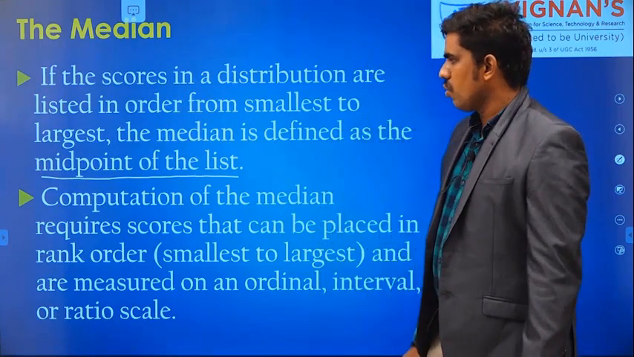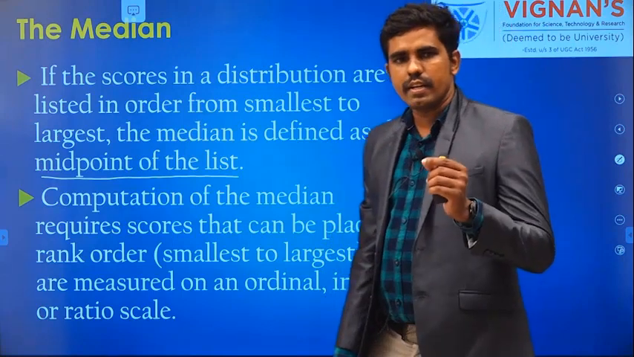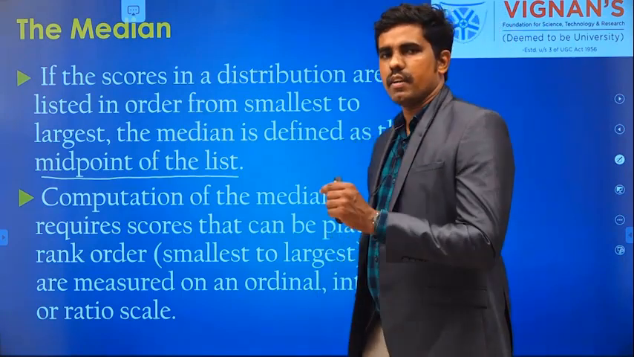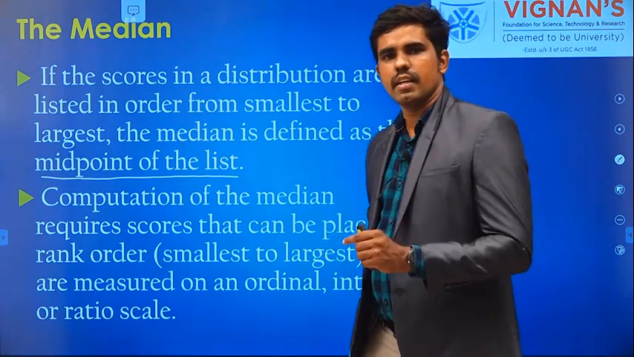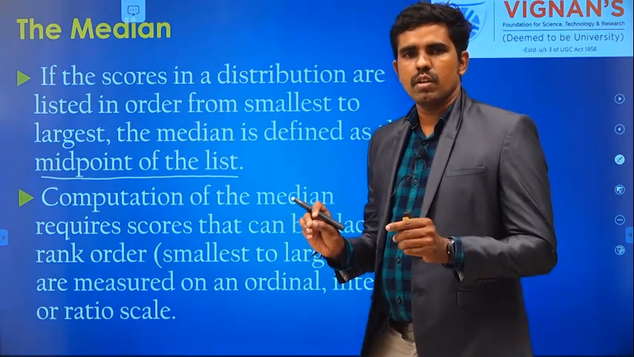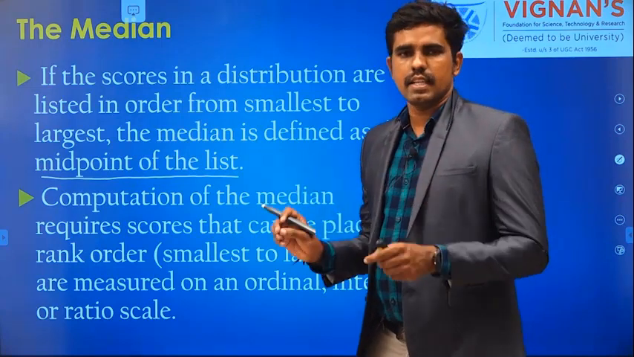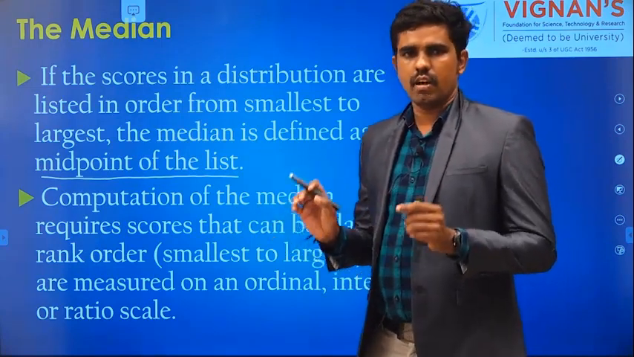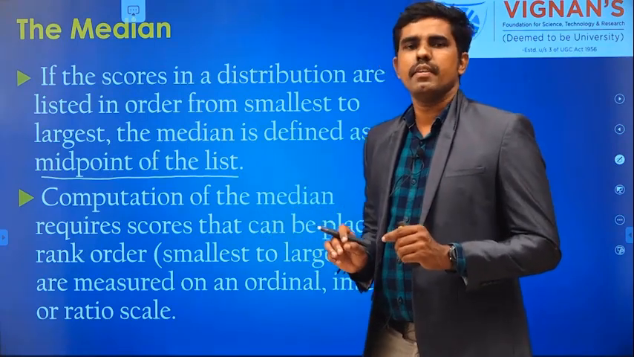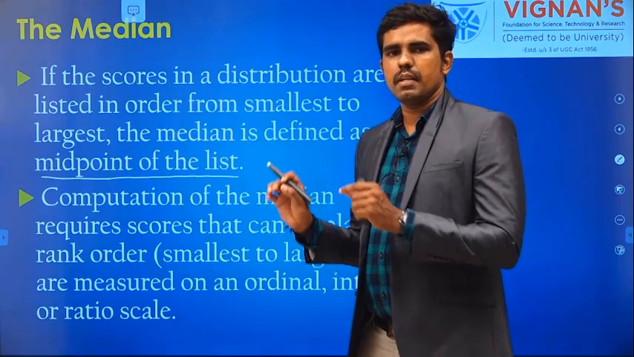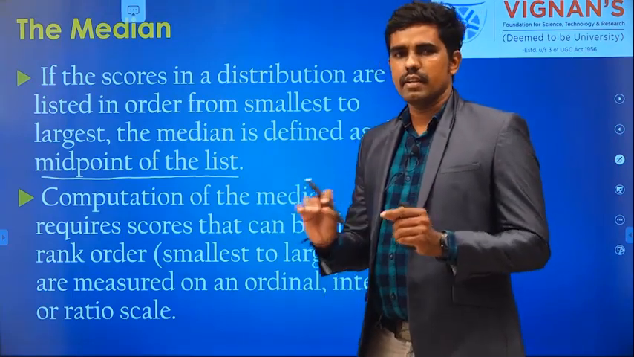If you are going to find the midpoint of the list, you have to make sure that your data is in order, which means either in ascending order or in descending order. You have to make sure the given data has been written in either ascending or descending order. That is more important. You should not find the middle point directly. Median is nothing but the middle point of the given data, the middle value of the given data.